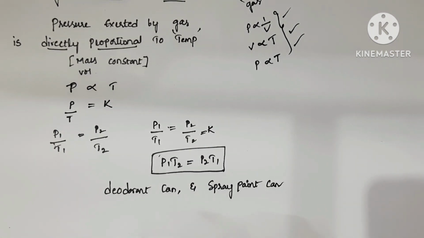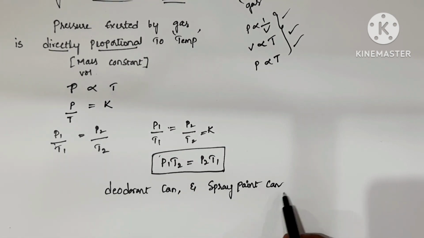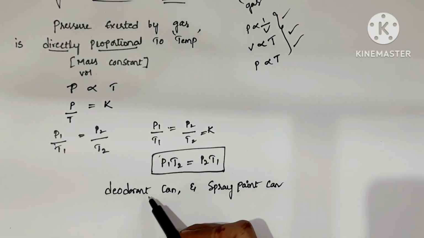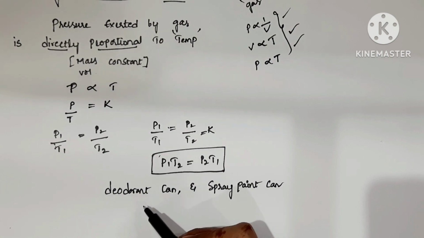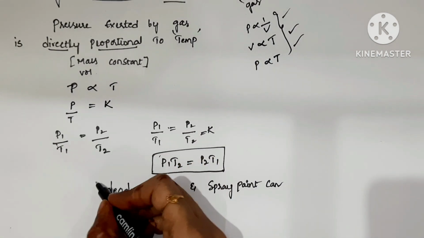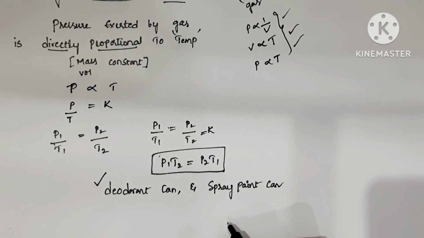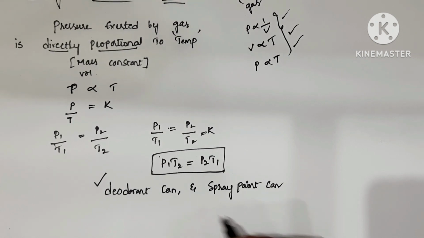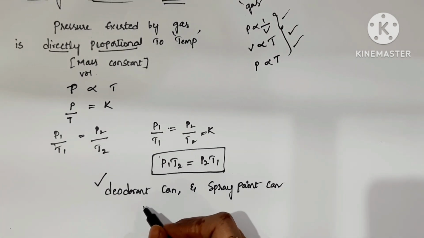In these deodorant containers or spray paint containers, what is filled inside? Gas is filled inside, right?